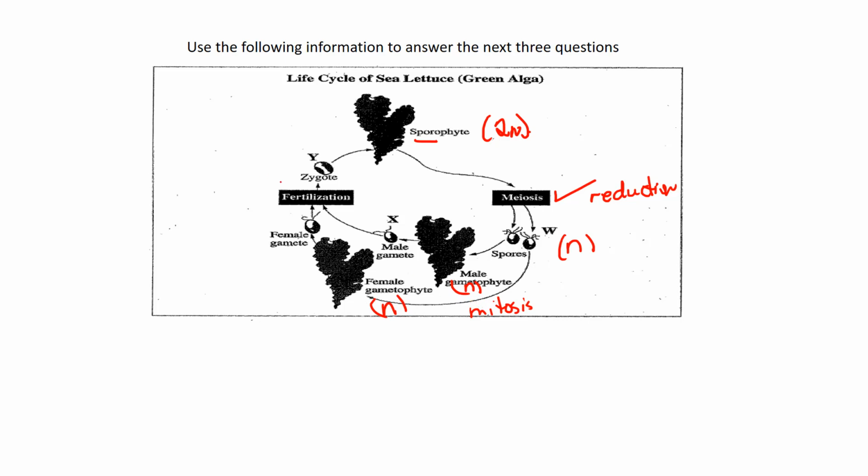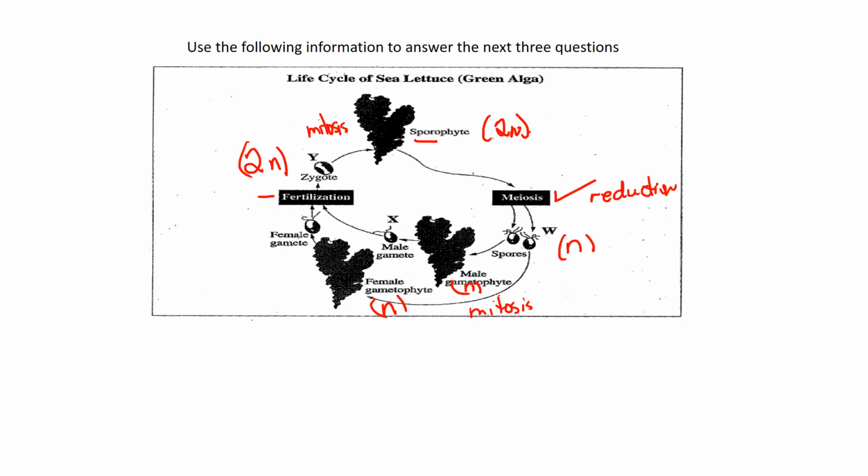Okay? Then they're going to come together, it's saying, for fertilization, and it's going to produce a zygote. Now we have both those Ns coming together to produce a 2N diploid zygote. That zygote will eventually grow into a mature sporophyte. And of course, just like us, when we have a zygote and it grows into an adult, it's always mitosis that does that. So just remember, with any of these cycles, it is only meiosis that occurs once in the cycle to reduce the number of chromosomes, in this case for the spore. If it was for humans to produce gametes, it would be, again, haploid number, a reduction division.